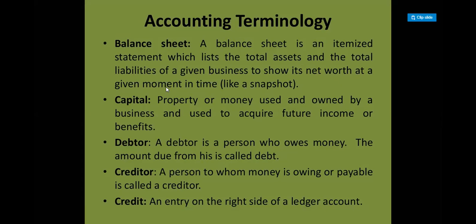So you need not check the diaries, you need not go through the journals if you want to know the exact position of your company, कि मेरी कंपनी को प्रॉफिट हो रहा है, लॉस हो रहा है. अगर मुझे उसको कैलकुलेट करना है, I need not go through all the books' details. मुझे क्या करना है, सिंपल, it is written on one page and you will be looking into the balance sheet of a company, जिससे आपको directly clear हो जाएगा that this is the total asset of my company, these are the liabilities, these are the things I have and these are the things I have to pay off.